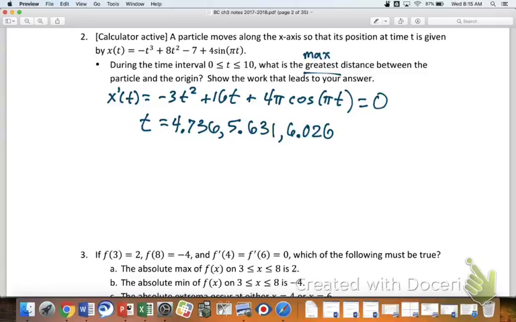Oh, definitely want to be in radian mode. I forgot to mention that, Jake. Yeah, radian mode. We're always in radian mode in here. Okay, so at this point, I've got 3 critical numbers and 2 endpoints.